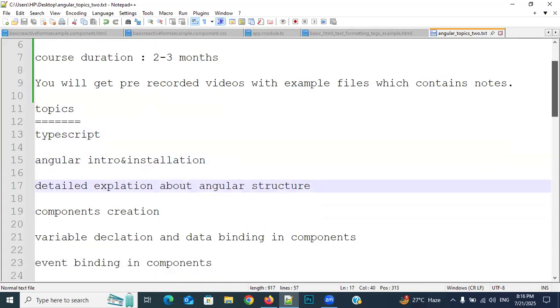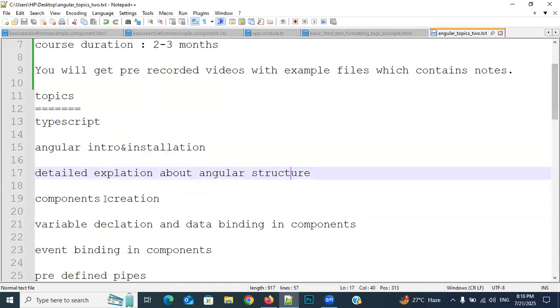Then I will discuss component creation. Sir, why do I need to learn components? Someone may think like that. For example, if you are developing an application, will you write the entire information in a single page, or will you divide it into multiple pages? We will divide it into multiple pages.